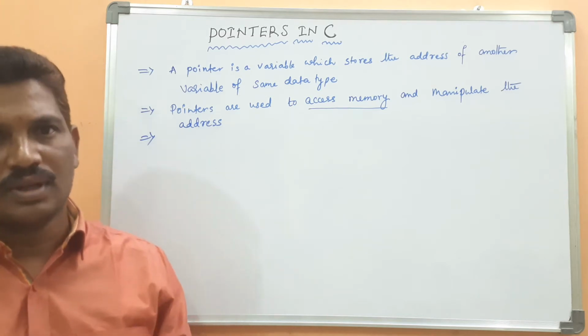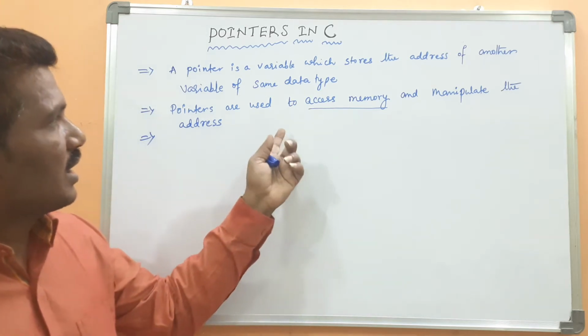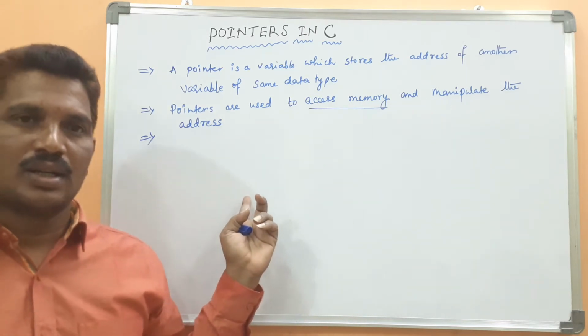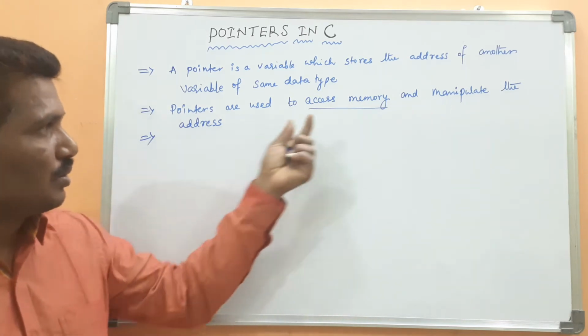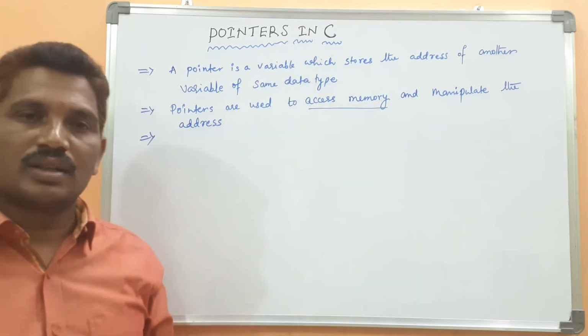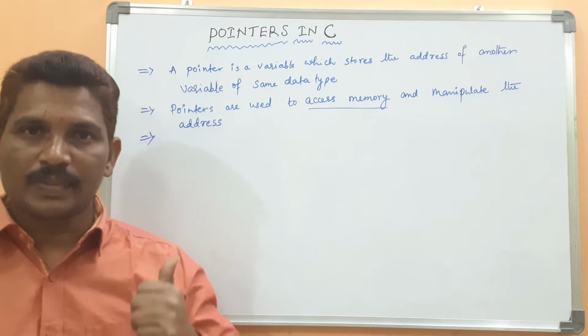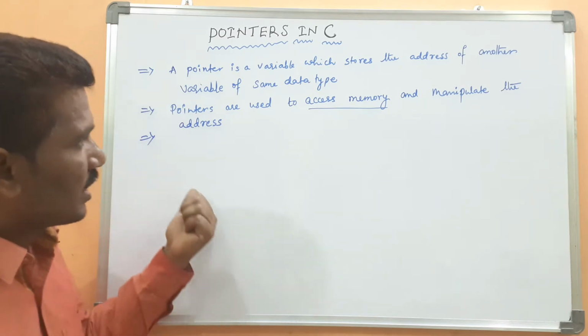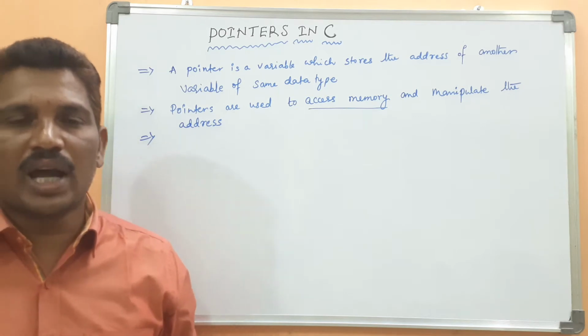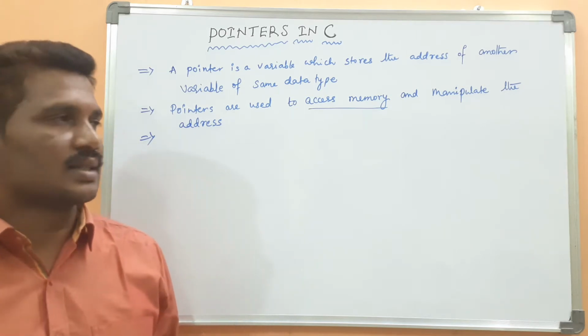We will see this in examples. Pointers are very useful for accessing memory and manipulating addresses.